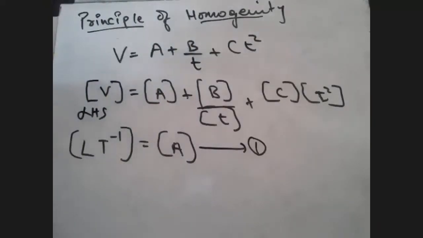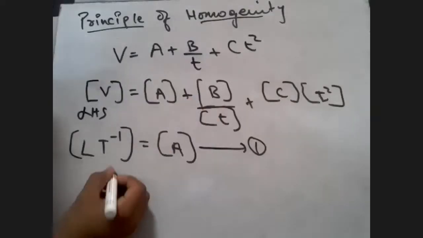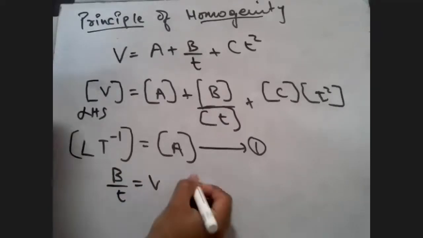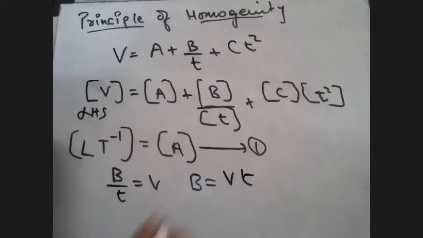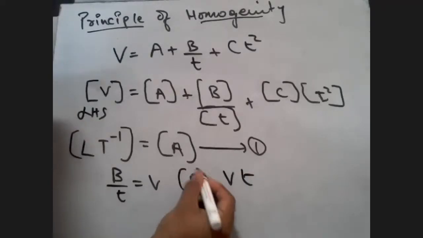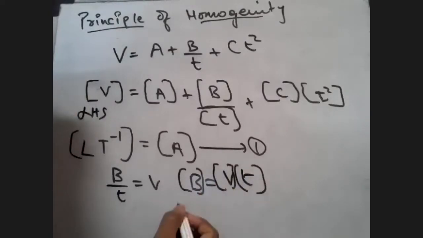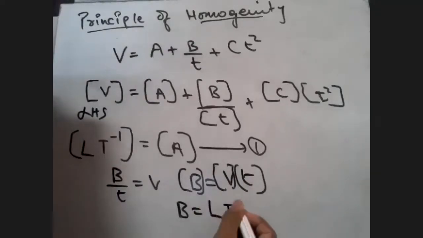What is going to be the second equation here, students? Can you tell me? Here you can see that B by T is equal to V. So I can write B is equal to V into T. And the dimensions of B will be equal to the dimensions of V into the dimensions of T. That will give me B is equal to what, students?